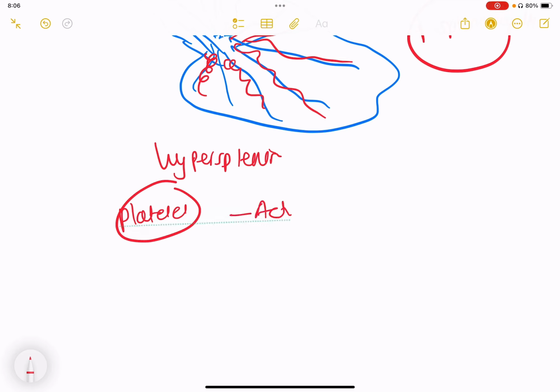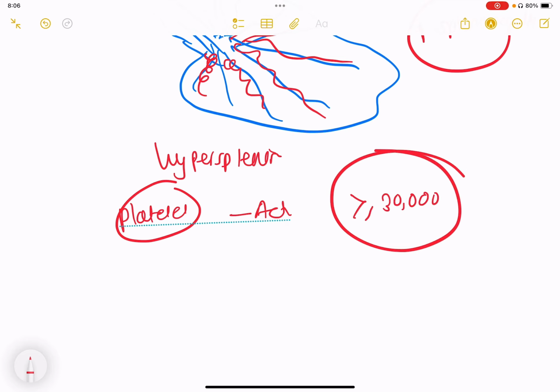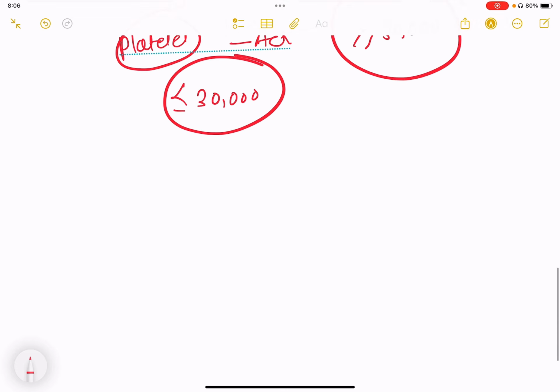So most of the time, if the platelet count is more than 30,000, the patient doesn't need platelet transfusion. If it is less than 30,000, and the patient has some bleeding tendency which is apparent, like melena or hematemesis, then definitely the patient needs platelet transfusion.